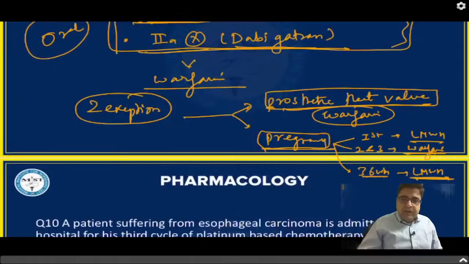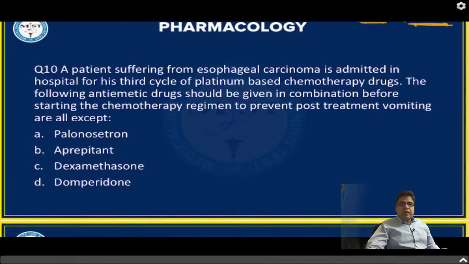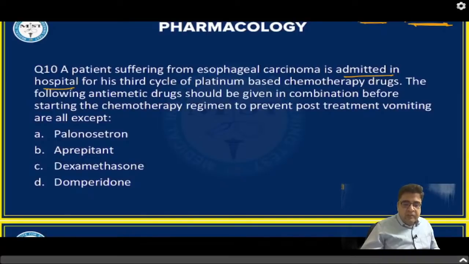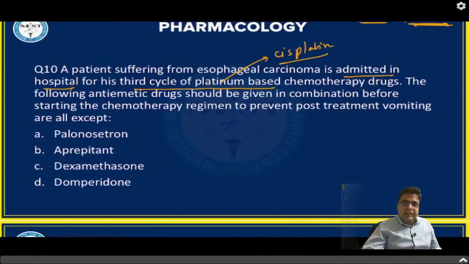Let's move on to question number 10. A patient suffering from esophageal carcinoma is admitted in hospital for a chemotherapy cycle that is platinum based. Obviously you must know the platinum drug is cisplatin. The platinum here means cisplatin. So the patient is taking cisplatin based regimens for esophageal cancer.